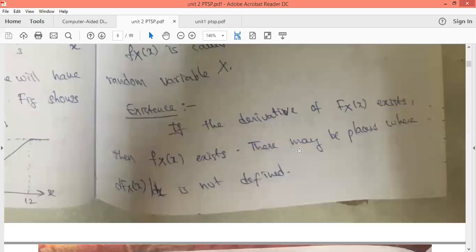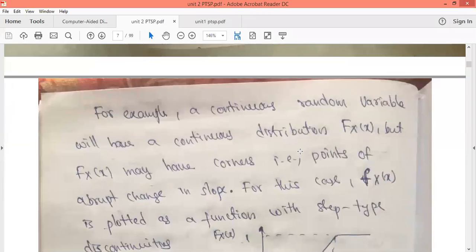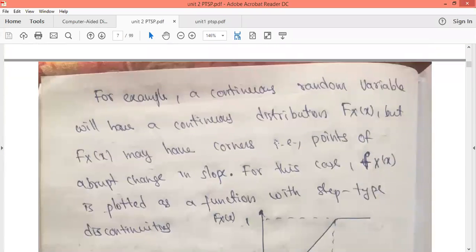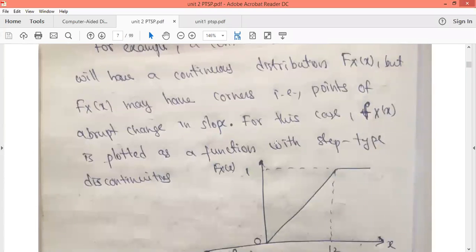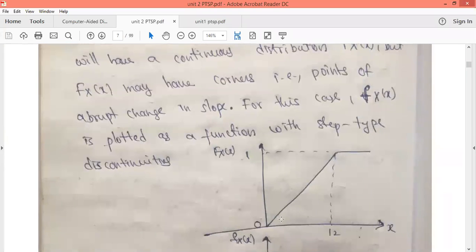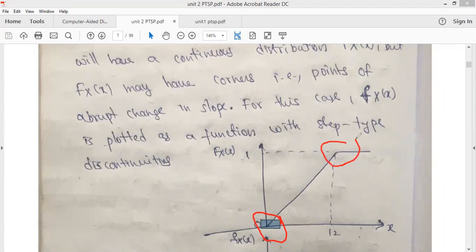In some places we will not be getting the derivative of the distribution function. For example, take a continuous random variable. It will have a continuous distribution function Fx of x as shown in the figure. At these locations it will be discontinuous, so the slope will change suddenly at these places, and finding the derivative at these places is difficult. That is why whenever we have such a distribution function, it is summarized by a step waveform.